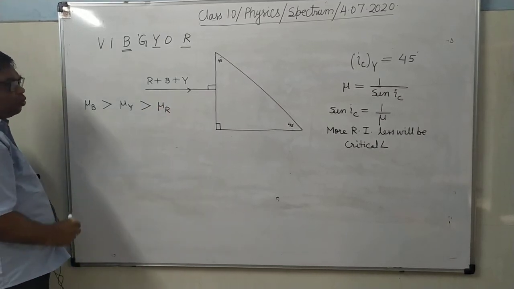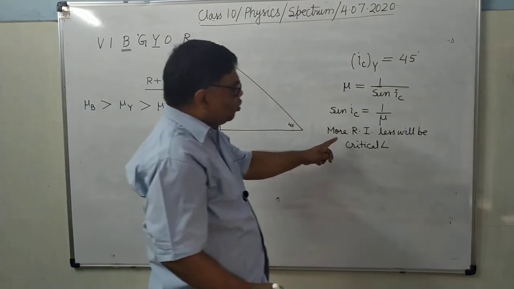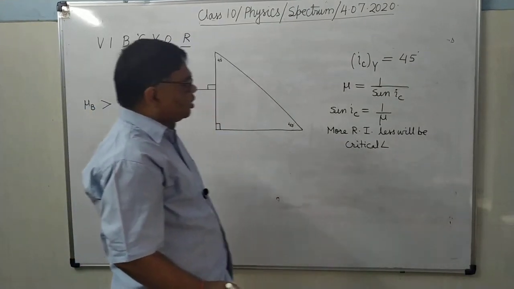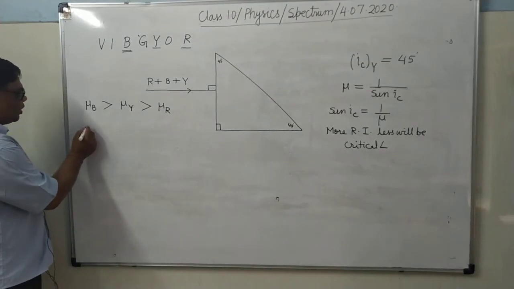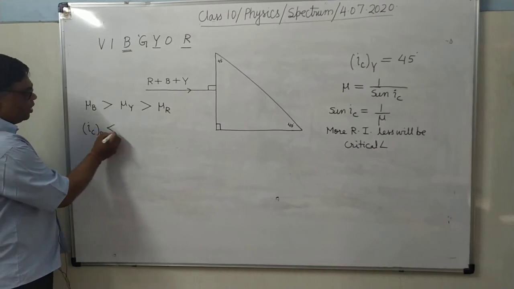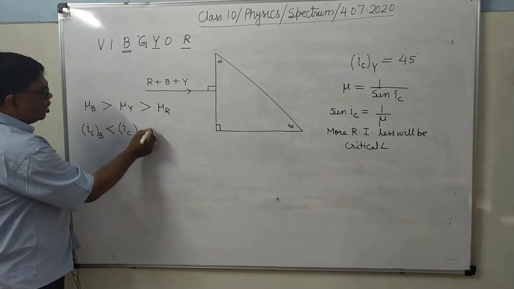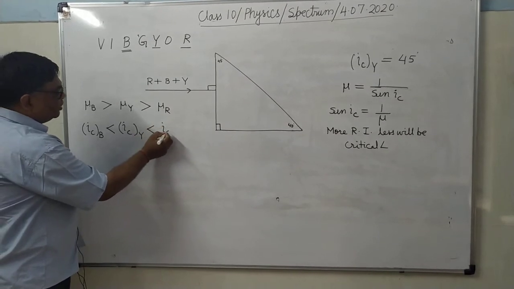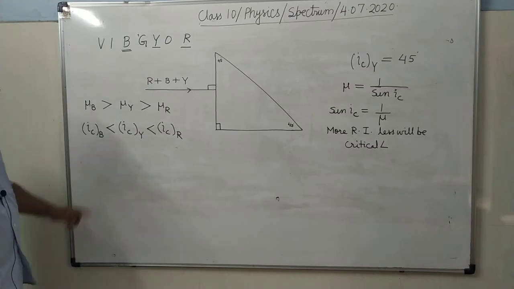It's clear? So what about the critical angle? Now you can say, more refractive index, less will be critical angle. Means in case of critical angle, IC for blue color will be less than IC for yellow color, will be less than IC for red color. This point is clear or not?